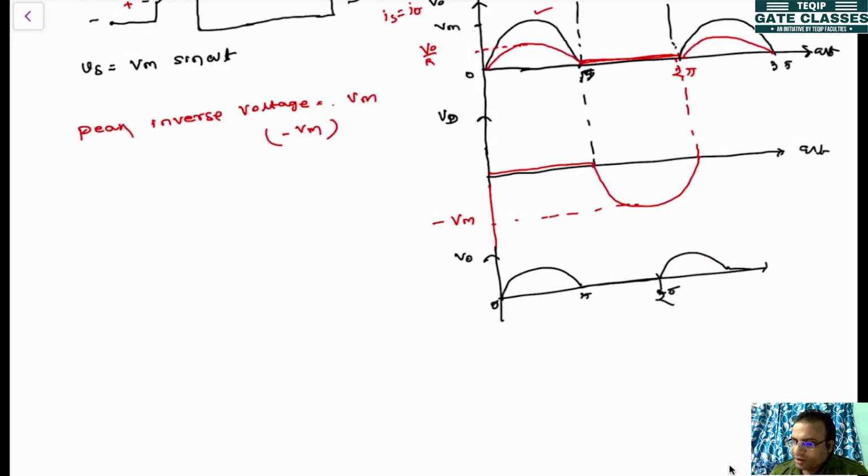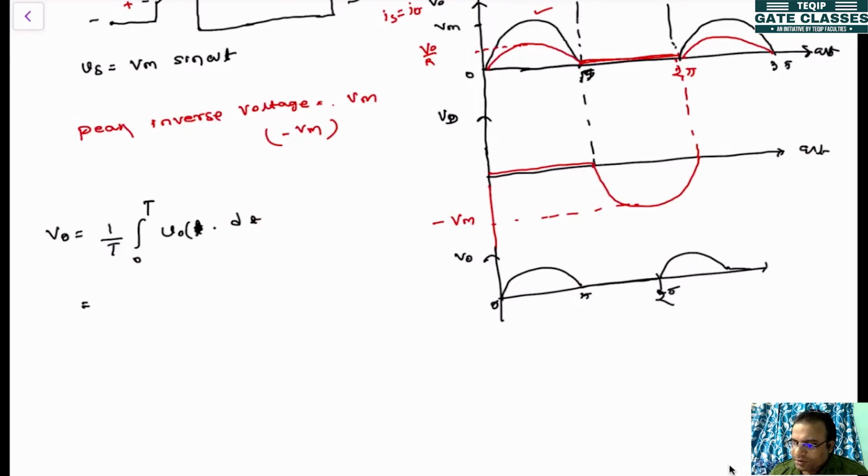If you want to find the average value of V0, what is the formula? The general formula for the average value is 1 by the time period, integral from 0 to the time period, of the signal V0 into dt. This is the generalized formula.